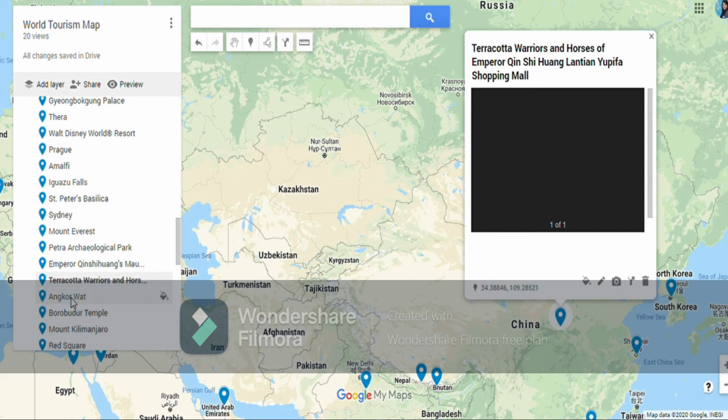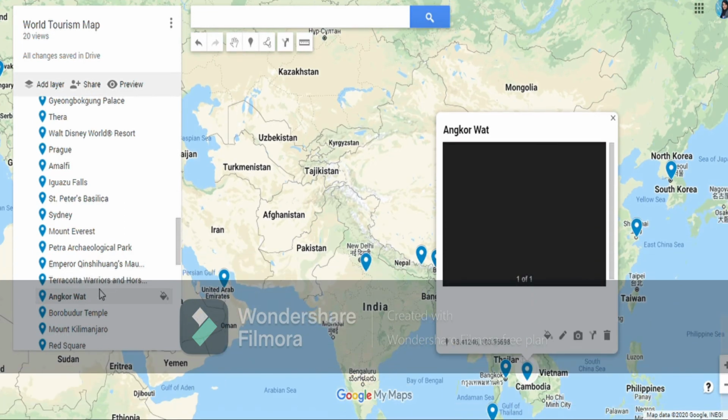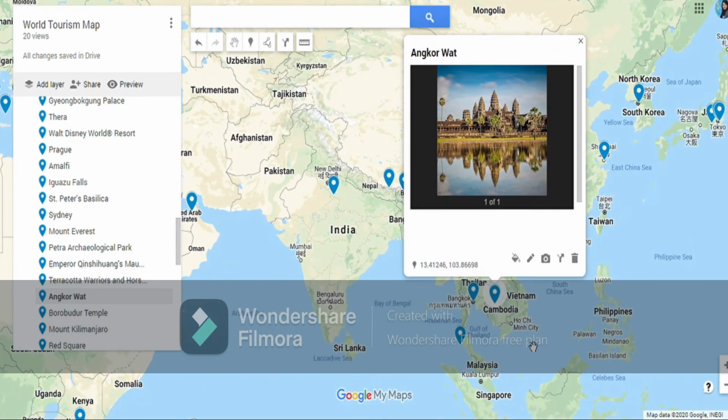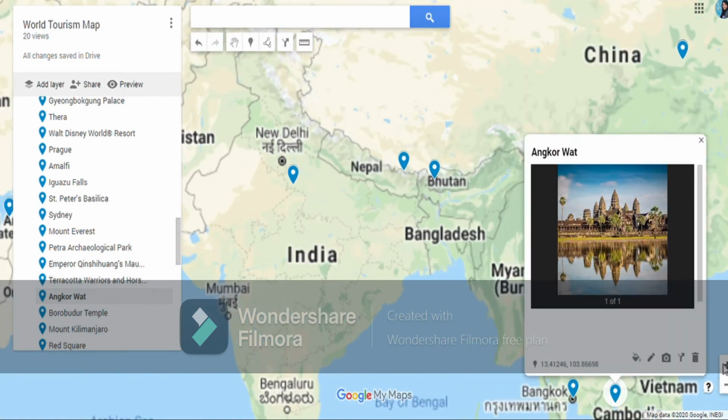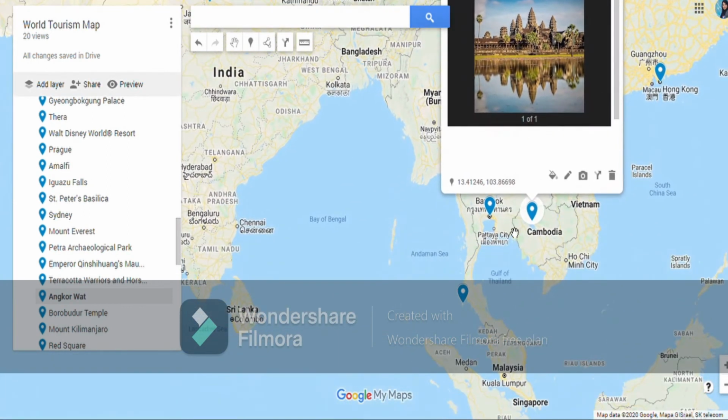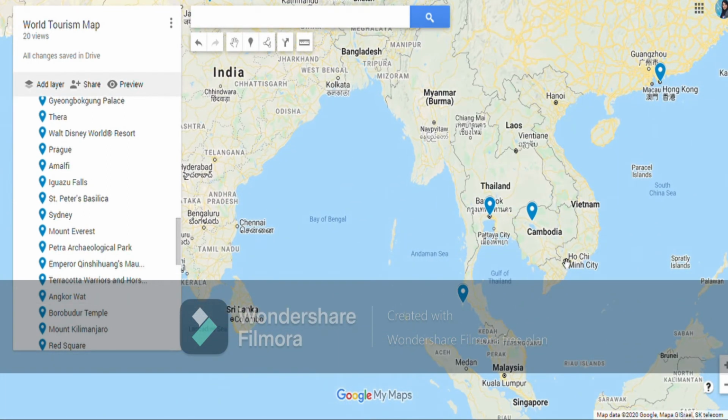Then we have Angkor Wat in Cambodia. So here we have Angkor Wat's Hindu temple in Cambodia. Near to Thailand you will see Cambodia, the location of Cambodia and Angkor Wat.